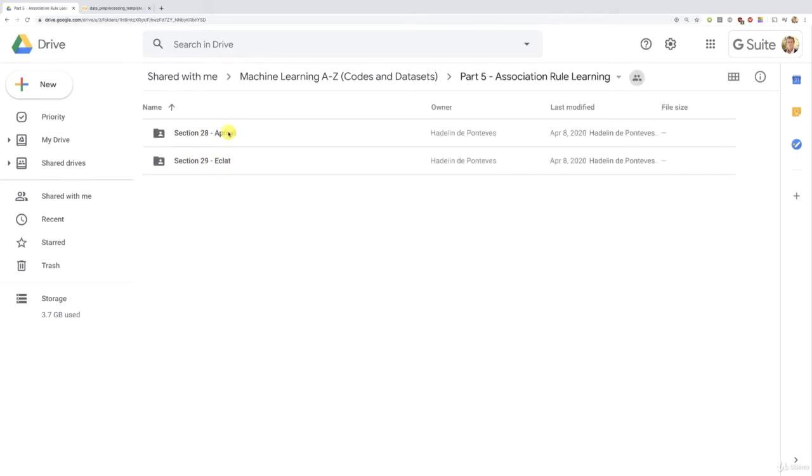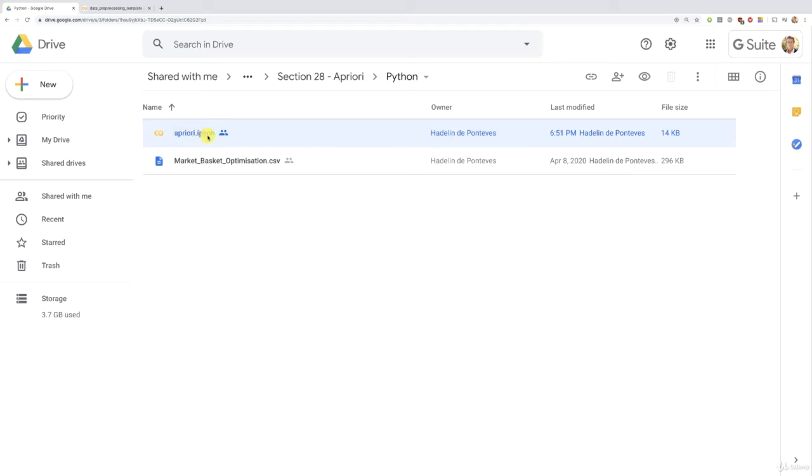And we are going to cover two models. The first one, Apriori, which is actually the best one of the two, if you want my opinion, and Eclat. And of course, we're going to start with Apriori, and we're going to start here with Python. All right, so inside this Python folder, you will find, as usual, the implementation, apriori.ipynb, which you can open with either Google Colaboratory or Jupyter Notebook. And of course, you will find the dataset, which is called Market Basket Optimization, because actually association rule learning is used to do market basket analysis or optimization. That's why I called this dataset this way.